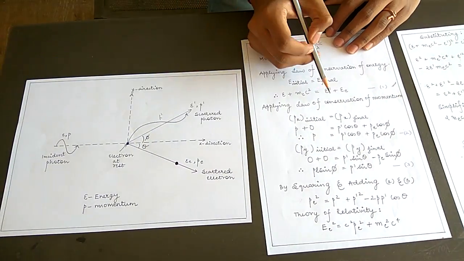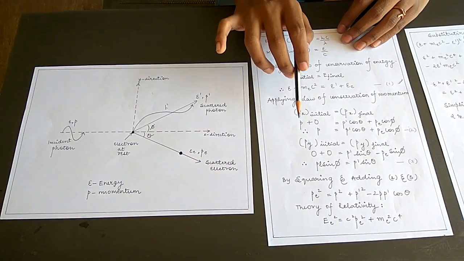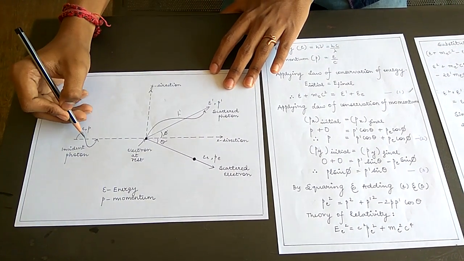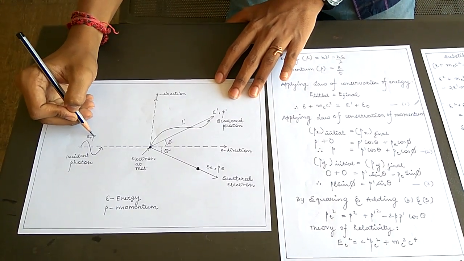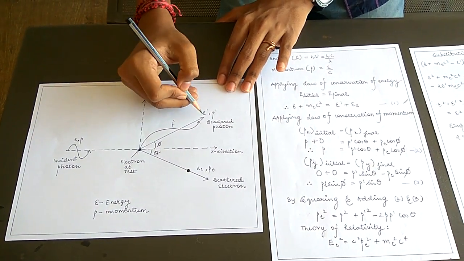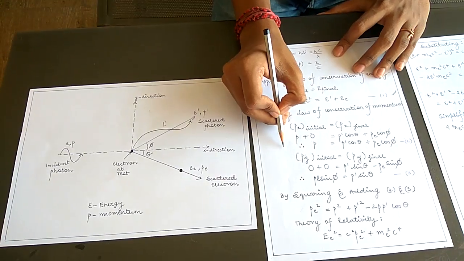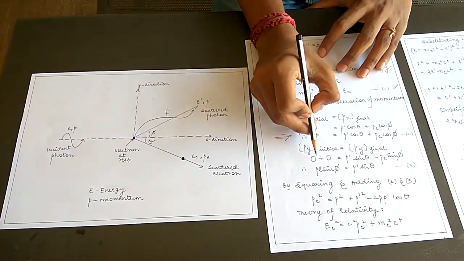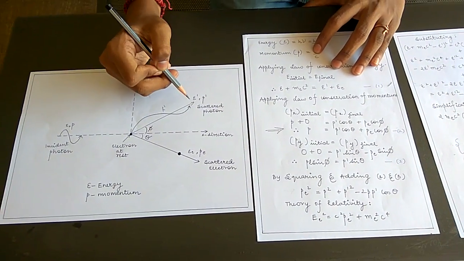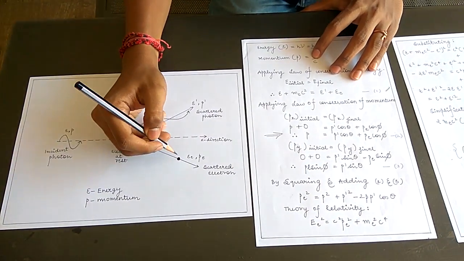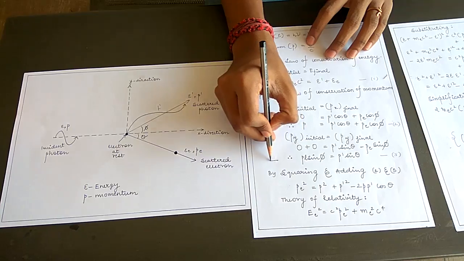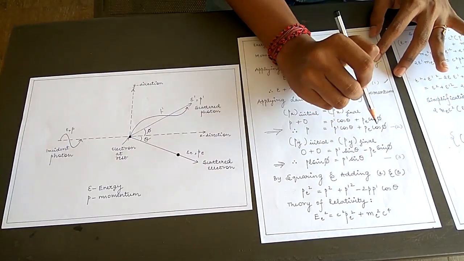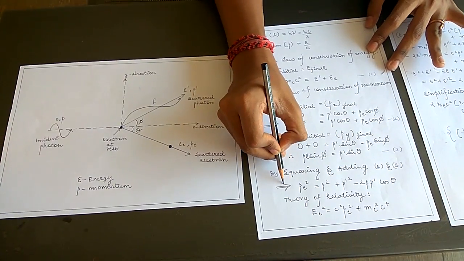Then we apply the law of momentum in both directions, the x-axis and the y-axis. On the x-axis, the photon has a momentum of p, the electron is at rest, so 0, and then the photon and electron after scattering give us this equation. Then we analyze the y direction, wherein we get 0 equal to p' sin phi minus pe sin theta. So we can write this as this equation. All you have to do now is square both equations and add them. So one of the final equations that we get is this.